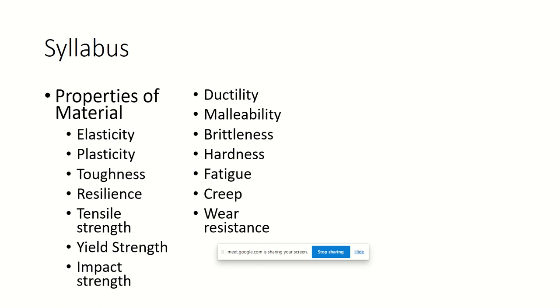Then the next is mechanical property. Mechanical property in the sense if I apply a load, how the material changes under that load. That will define the material property, so elasticity and plasticity come under this.